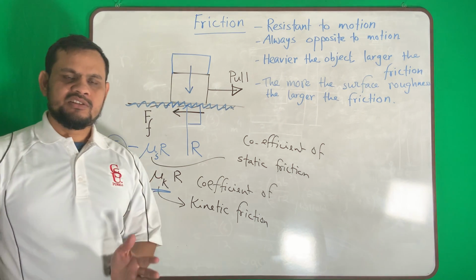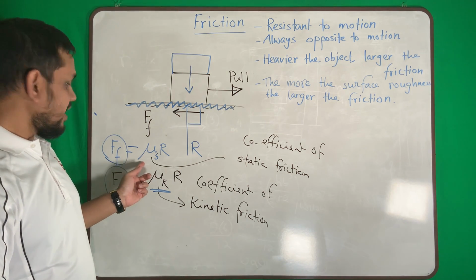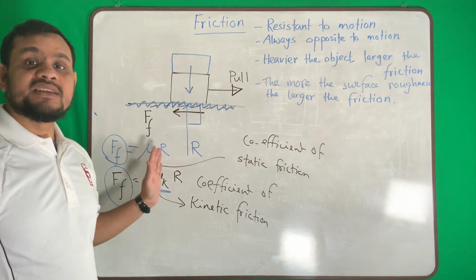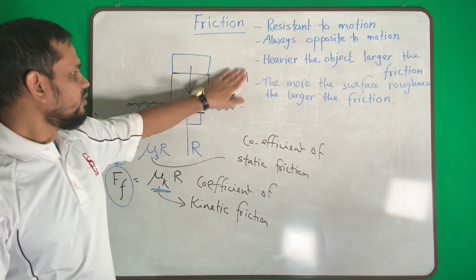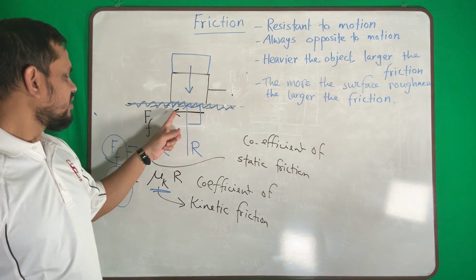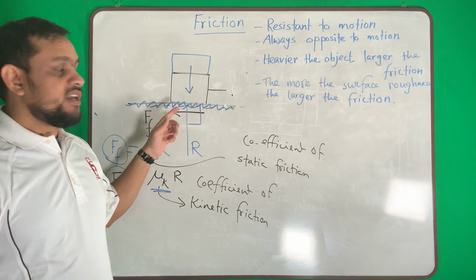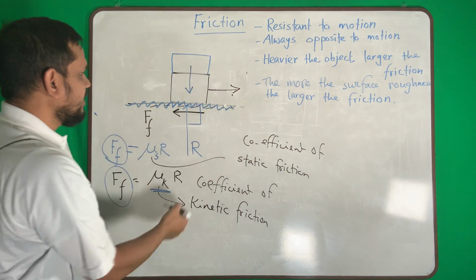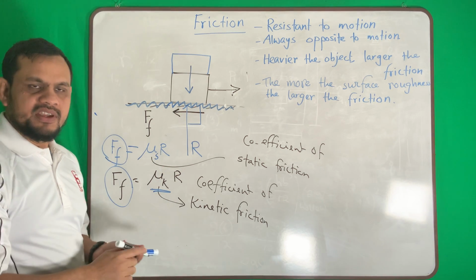Now something else that sometimes confuses us. Is this the friction value? Is this the amount of friction? It is not. It is the maximum amount of friction. That means if I do not pull, what is the frictional force here? Actually, no friction. If I start pulling and the body doesn't move, then the summation of Fx is 0.